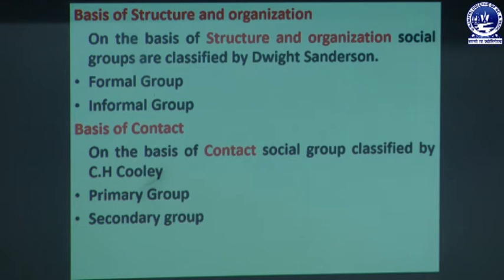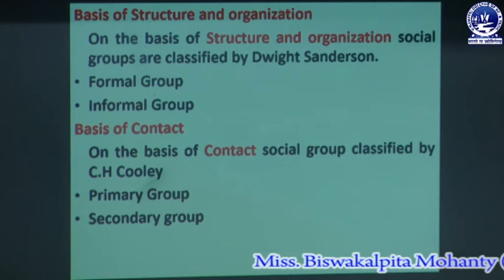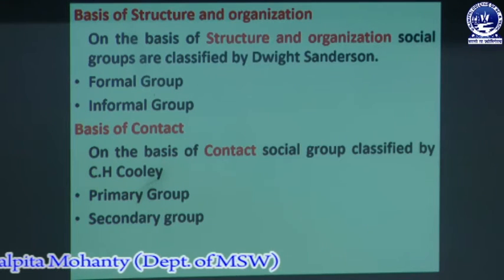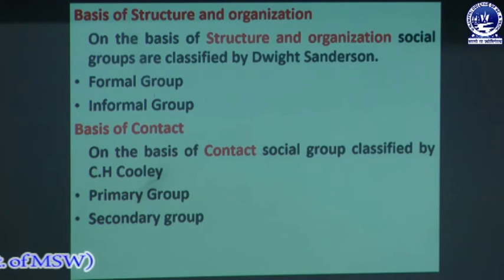In a primary group there is a close relation, unity and a we-feeling; an example is the family. In a secondary group, the relationship between members is regular but very formal.